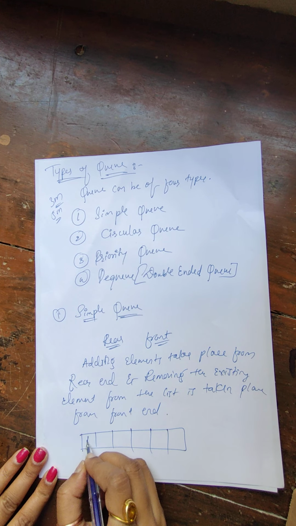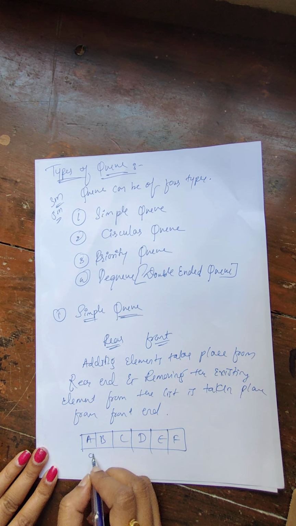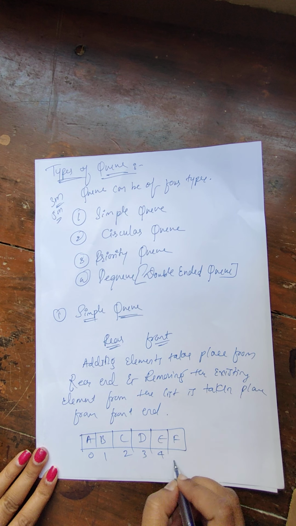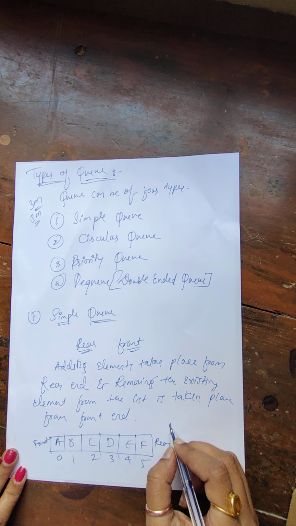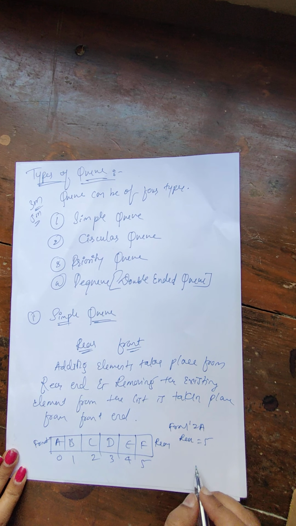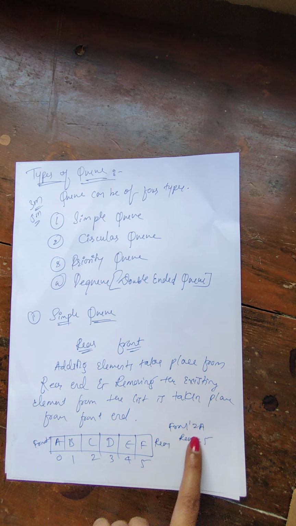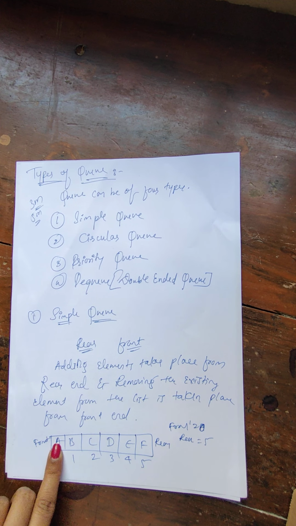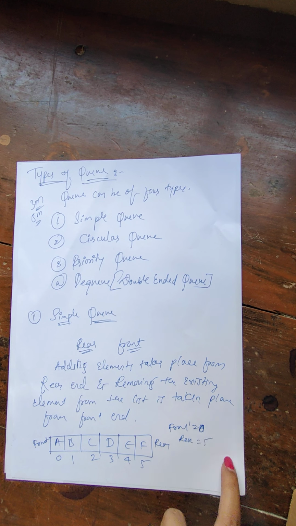So I added the elements called as A, B, C, D, E and F. So this is the subscript which we have 0, 1, 2, 3, 4 and 5. This is your front end and this is your rear end. So here front position is equals to A and your rear position is equals to 5. 6 elements have been added. Front is at the 0th position where A has been added and rear is there at the back, that is rear is equals to 5. Right? So this is your simple queue.